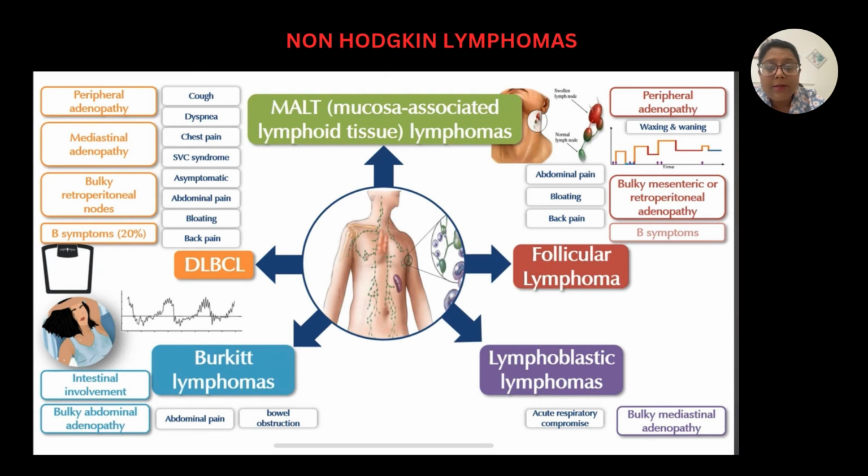For example, if there is mediastinal lymphadenopathy, the patient can present with cough, dyspnea, chest pain, superior vena cava syndrome, etc., due to compression of structures around the mediastinal lymph nodes like lung, heart, and superior vena cava. If there is intestinal involvement or bulky abdominal adenopathy, then the patient can present with abdominal pain and bowel obstruction.